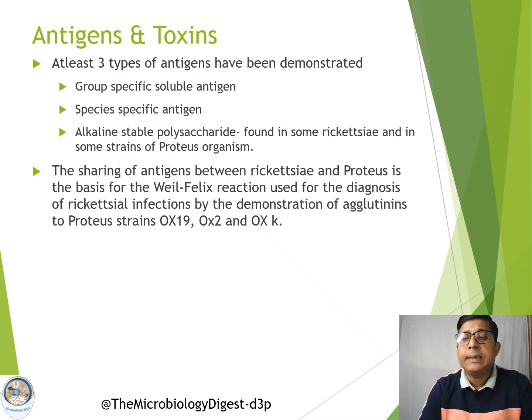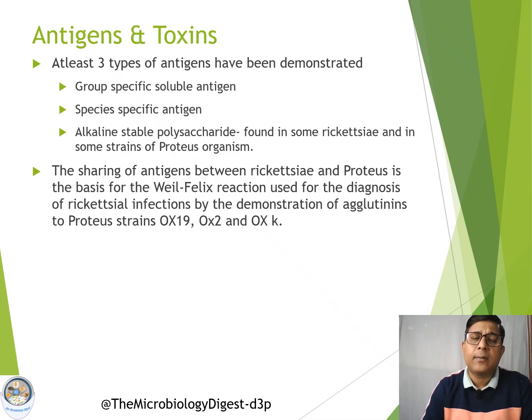Now coming to the antigens and toxins of these organisms. Basically three types of antigens have been demonstrated: group specific soluble antigen, species specific antigen, and third, the alkaline stable polysaccharide. This is a very important antigen, which is also present in some of the bacterial strains of Proteus.